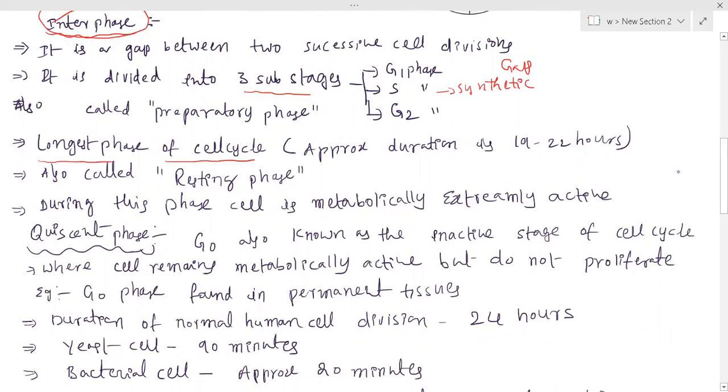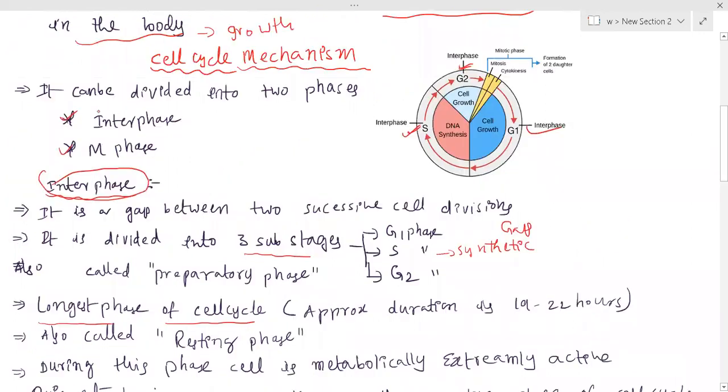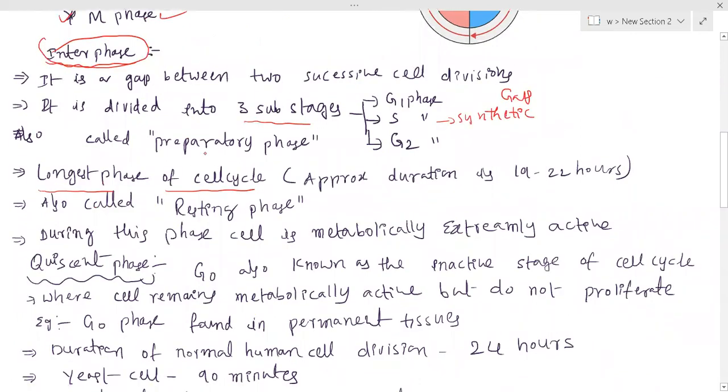Already I told you the entire cell cycle is divided into two major phases. They are interphase and M phase. Right now we are studying interphase. Okay, and interphase is the longest phase of the cell cycle. Approximately the duration is 19 to 22 hours. Remember, students, I have taken the human cell as a reference. Okay, and human cell division takes approximately 24 hours. So among 24 hours, 19 to 22 hours it will take place.